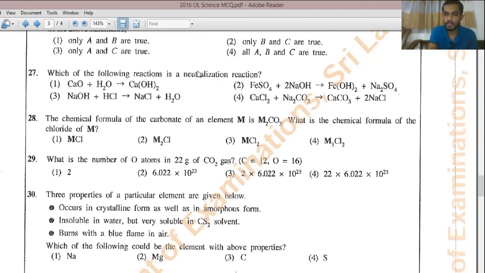That should be mainly sulfur, because sulfur is very soluble in carbon disulfide solvent. We'll see the next one also. Burns with a blue color flame. Right. Sulfur burns with a blue color flame. So the answer should be sulfur. If you take sodium like metal, that will have a yellow color in the flame test. So the answer will be the fourth answer.